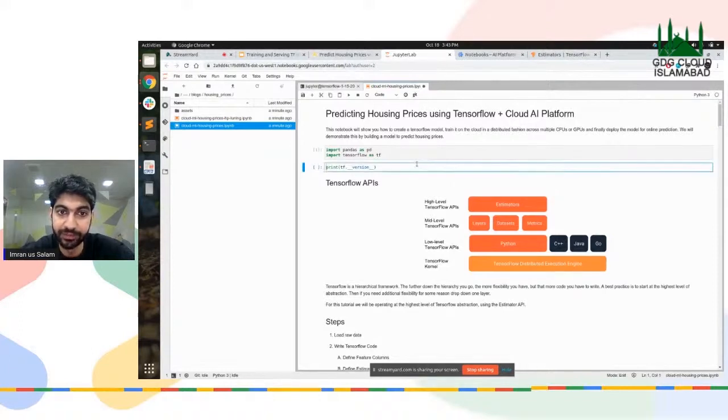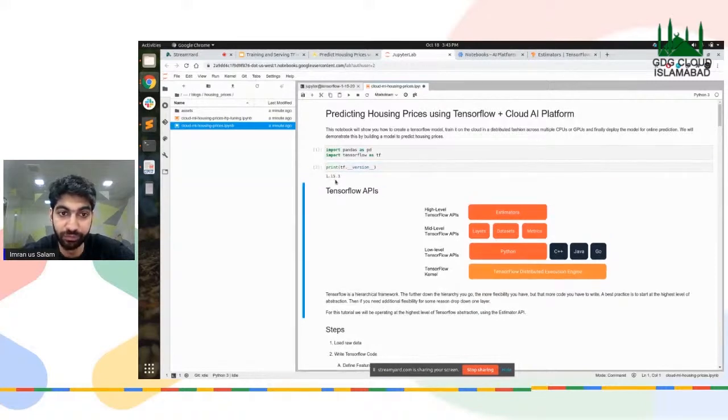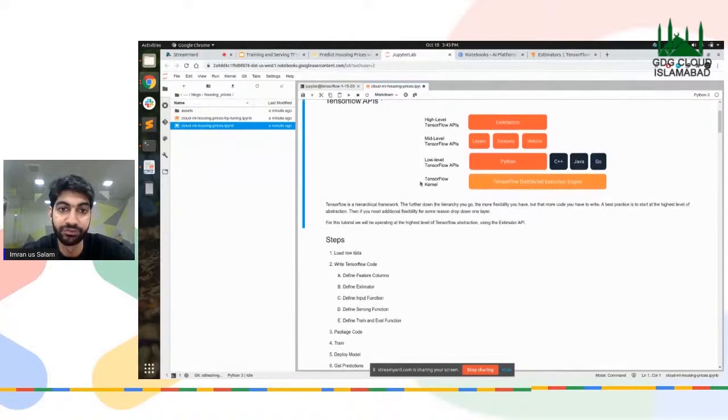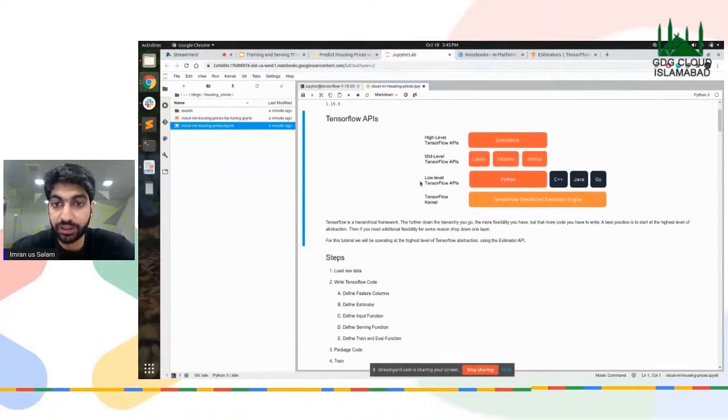Okay. The next step is we're going to check the version of the TensorFlow we're using. It is 1.15.3. Now, this particular diagram is very important for us, right? What you have to realize is that we're using the estimators API, the higher level API, and not the lower level Python API of TensorFlow, right? The mid-level APIs include layers, datasets, and metrics, and the estimators API has all of those combined. So it is basically a toned down, simpler version to use TensorFlow, right?